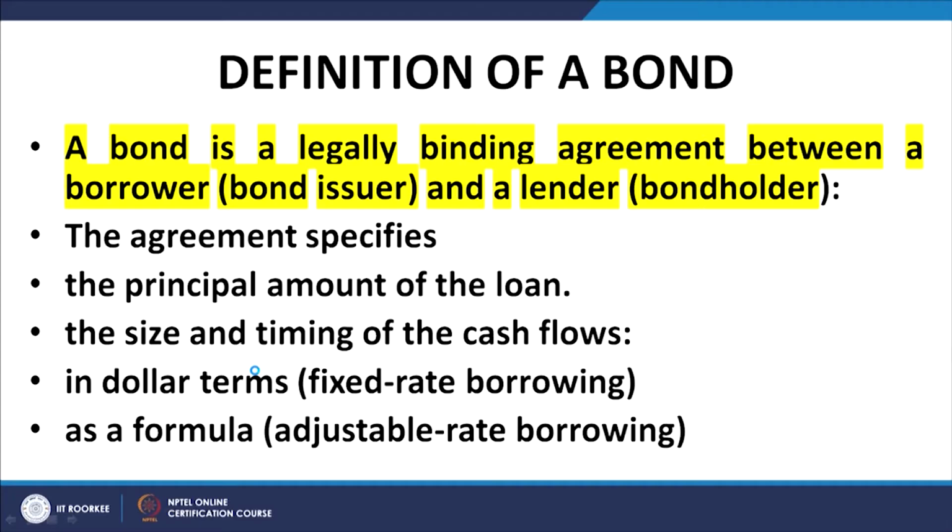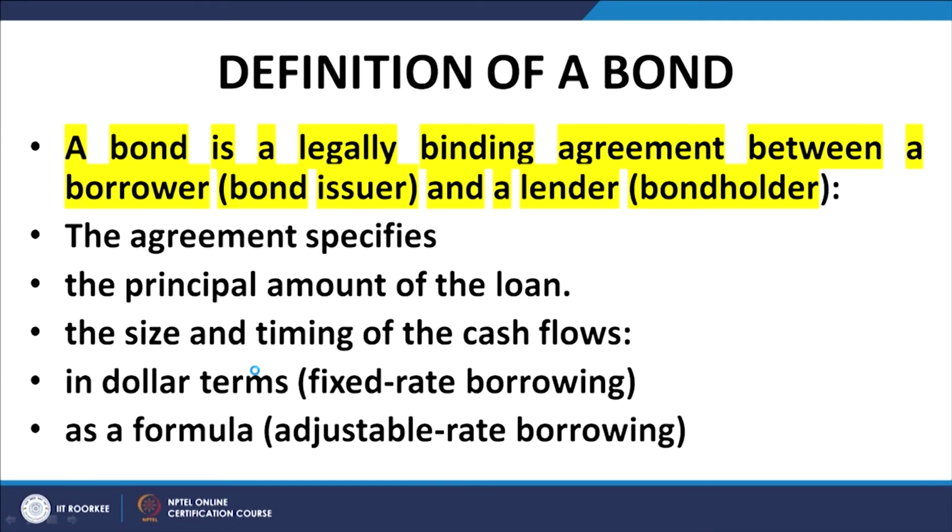So, let us start with the definition of a bond. What is a bond? A bond is a legally binding agreement between the borrower, the bond issuer, and the lender, who is the bond holder. So there is a binding, enforceable contract between the borrower and the lender, which is represented by the bond, and the agreement specifies the principal amount of the loan, the size and timing of the cash flows